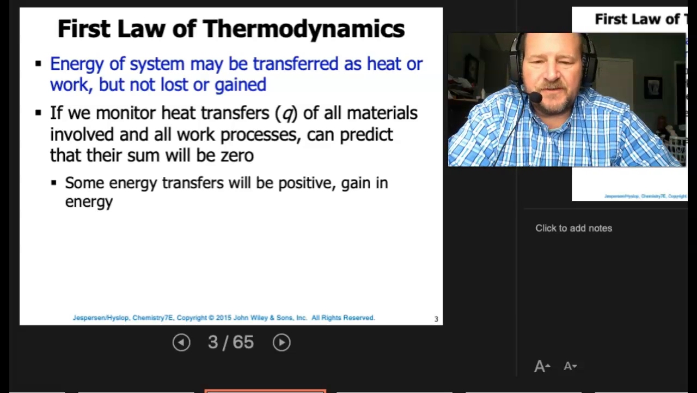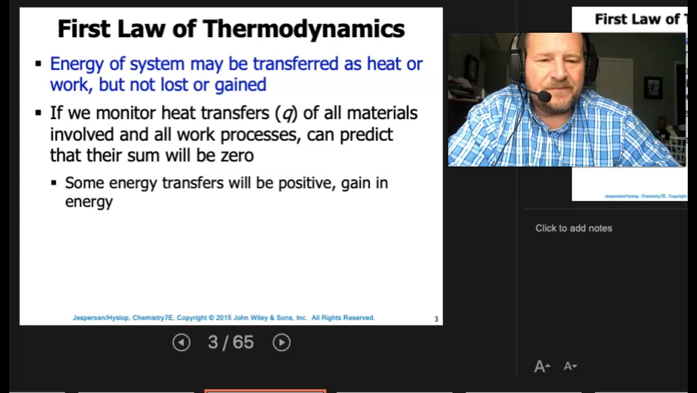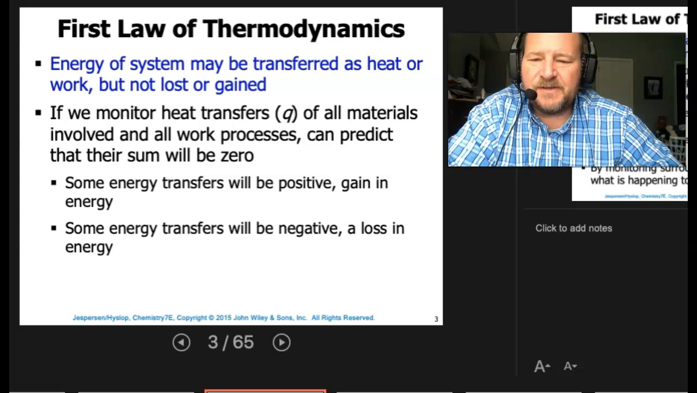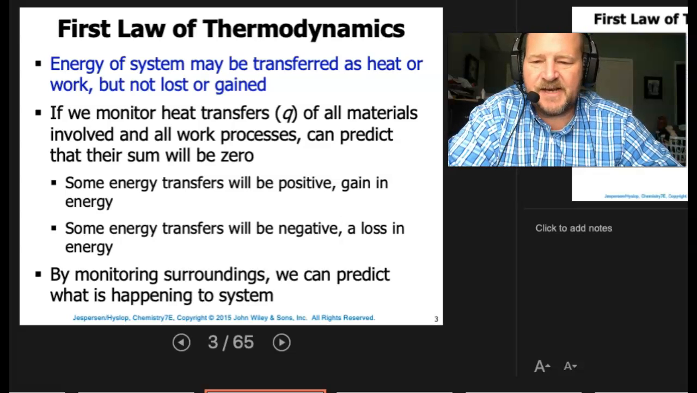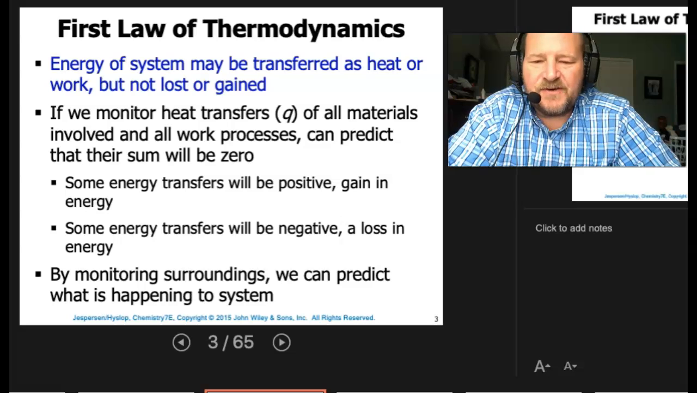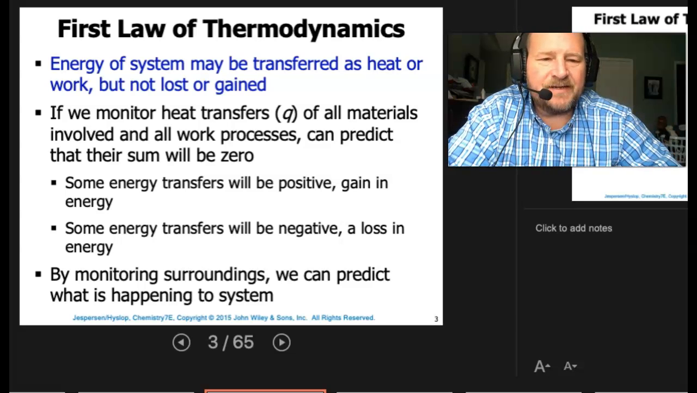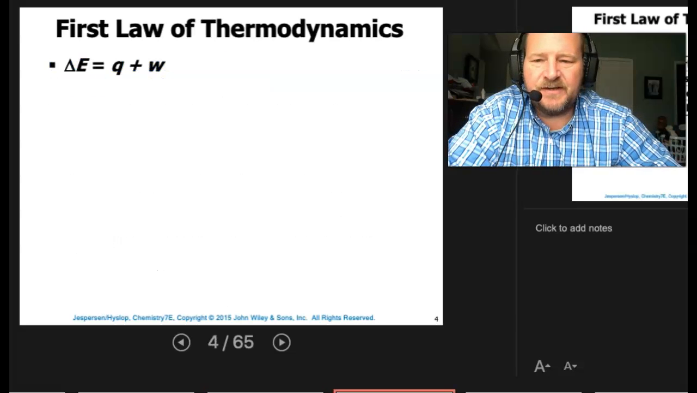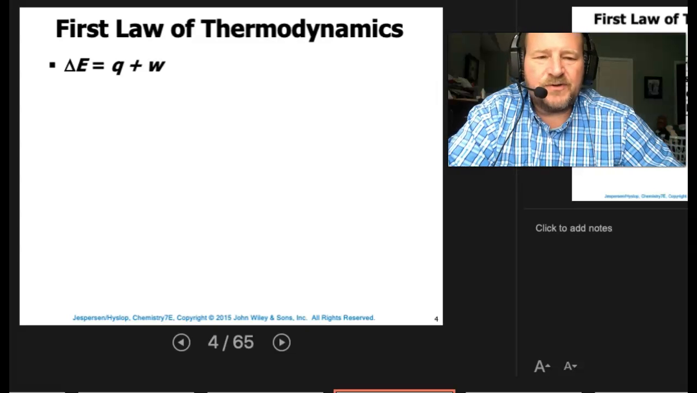Some energy transfers will be positive, in other words, we'll have a gain in energy. But some energy transfers are going to be negative, or a loss in energy. Overall, it's got to work out to be exactly the same. By monitoring surroundings, we can predict what is happening to the system. So again, delta E is equal to Q plus work.